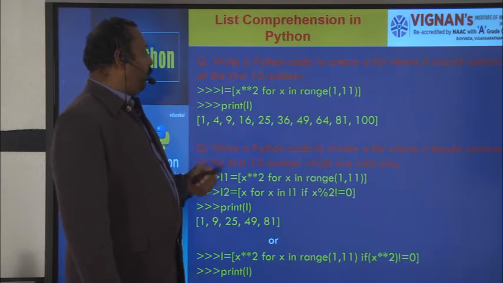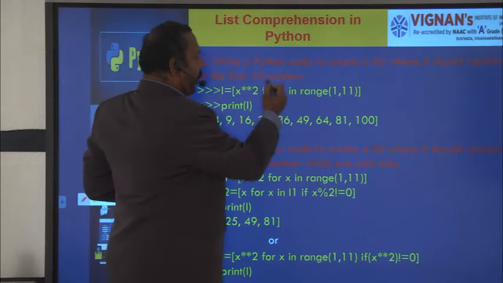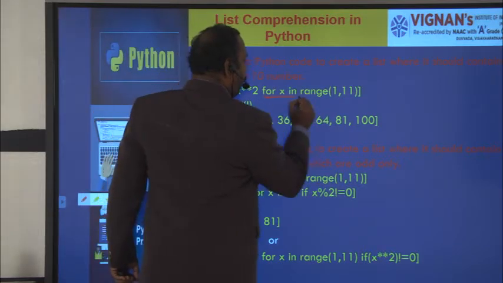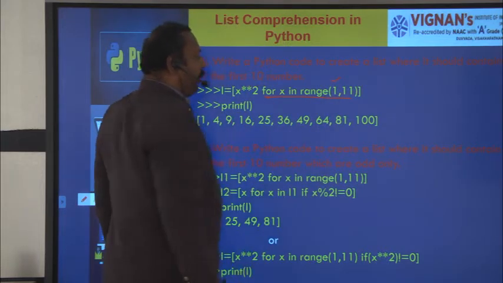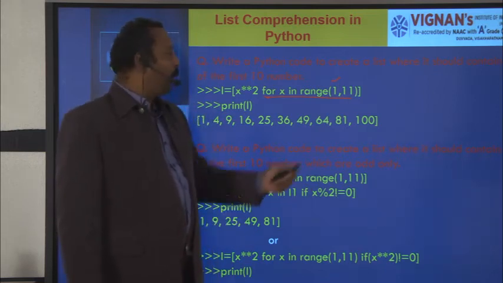So that's why here you see, 10 numbers we have to take. In the range we can also take them directly. This is the range 1 to 11. That means it starts with 1 and ends with 11 minus 1. That means 1 to 10.